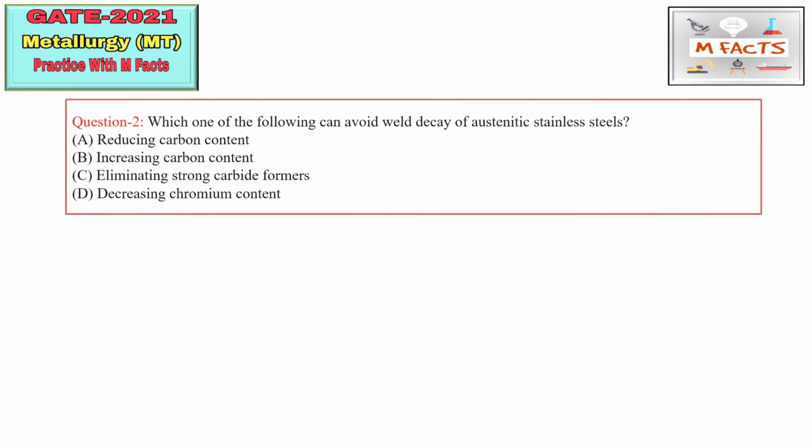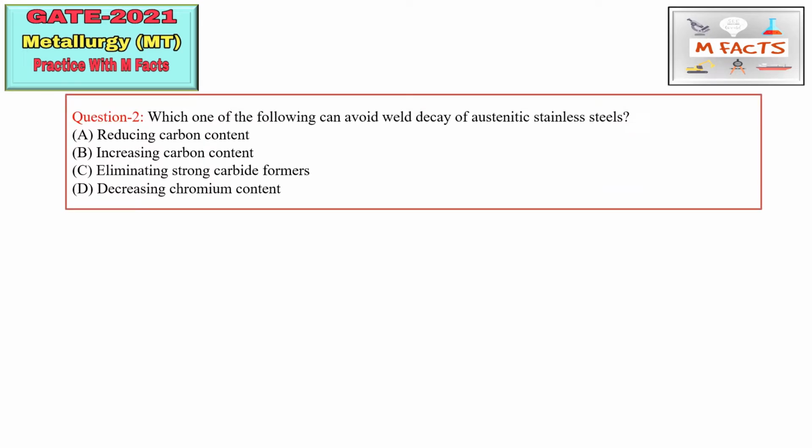The next question is: which one of the following can avoid weld decay of austenitic stainless steel? Weld decay is basically a type of corrosion known as intergranular corrosion, and this intergranular corrosion basically happens in austenitic stainless steel. In this question they are asking how we can avoid this weld decay. There are four options: reducing carbon content, increasing carbon content, eliminating strong carbide formers, and decreasing chromium content.